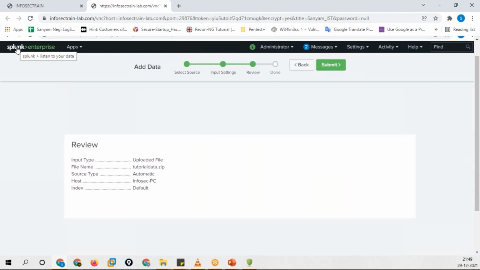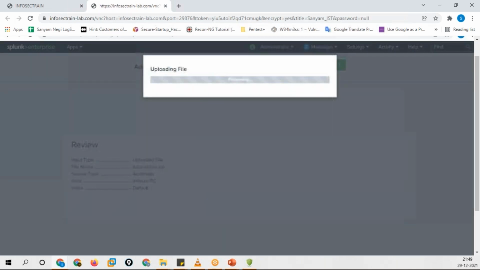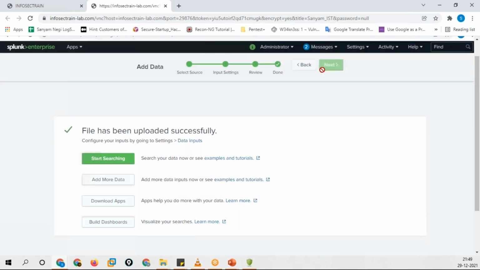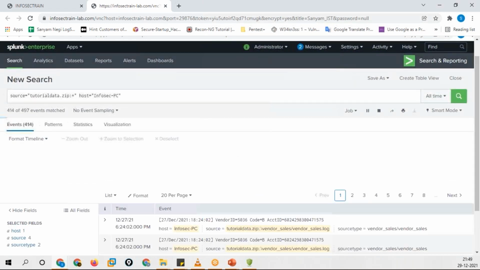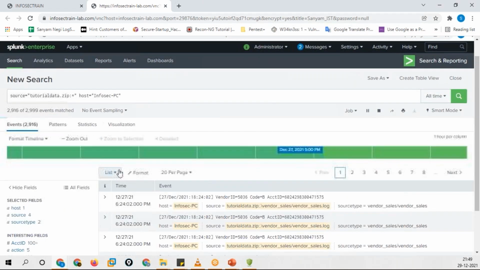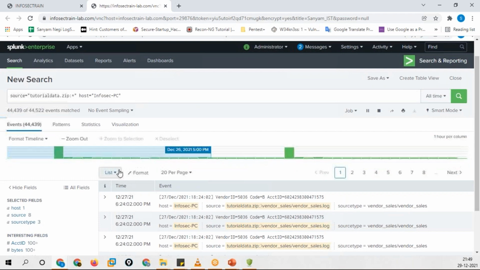Add data. Okay. Then it will give a review. Everything is fine for now for me. Automatic, Infosec PC, indexing default. By default, it is your main. Then uploaded file. Click on submit. As soon as you click on submit, it will be uploading that file for you. And then you start searching. As soon as you click on start searching, you will notice the logs of that file are over here. Can you see, everyone?